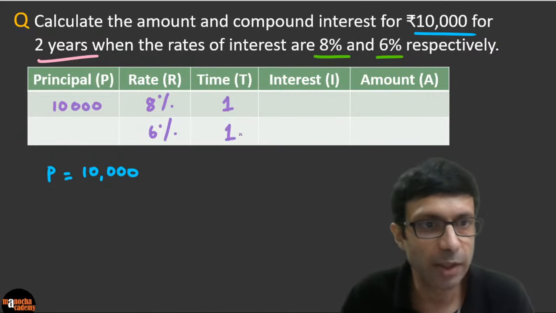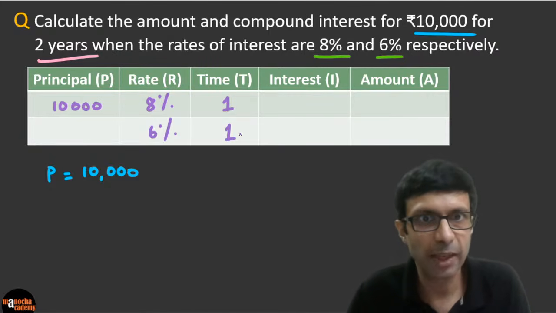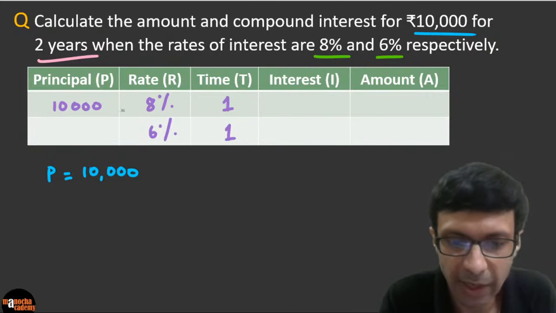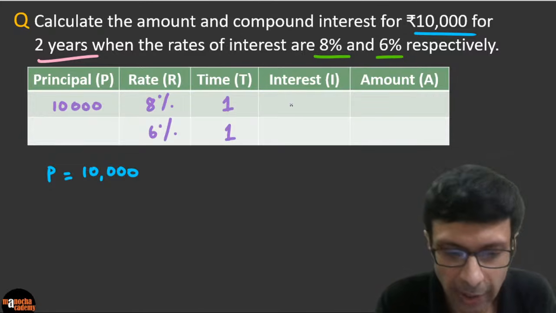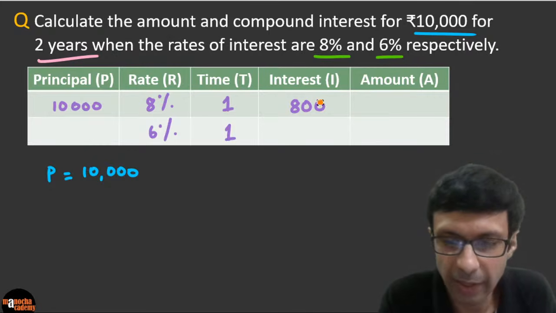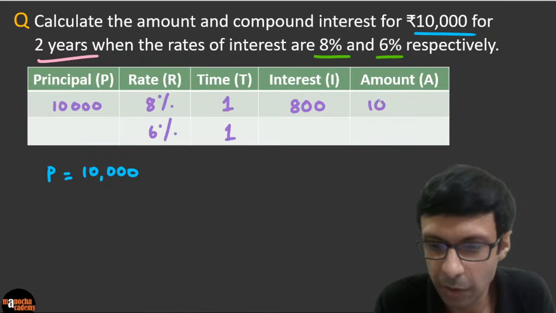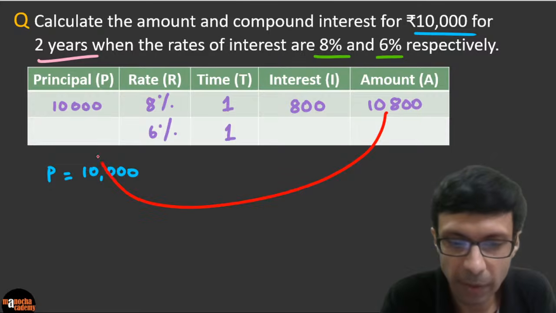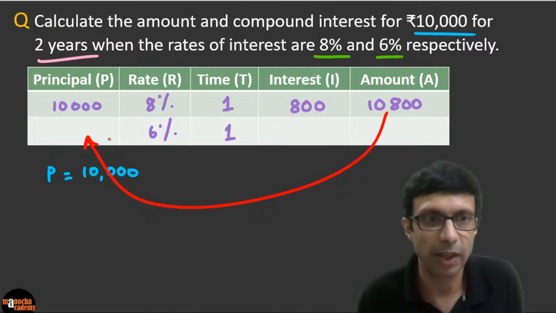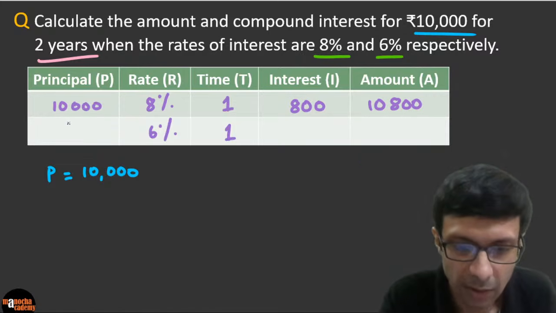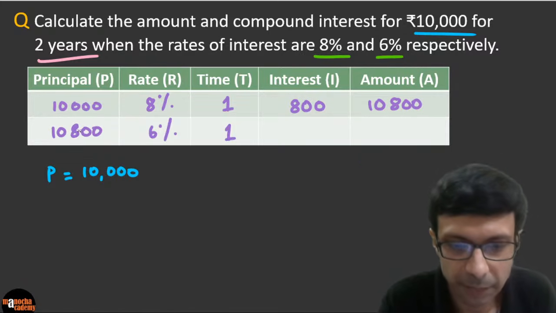So what is the interest for the first year? It's basically going to be 8% of 10,000, right? Or you can do PRT by 100, right? So PRT by 100, 8 times 10,000 and 1 year. So if you calculate it, you're going to get 800 is going to be your I1. Do you guys agree? Excellent. So what will be the total amount? 10,000 plus 800, right? Very simple. So 10,000 and 800, okay? And again, as I told you, please copy that amount here, right? We're going to copy that amount into the new principal. Do you guys agree? Okay. So let's go ahead and copy that amount here. That's going to become our new principal, okay?